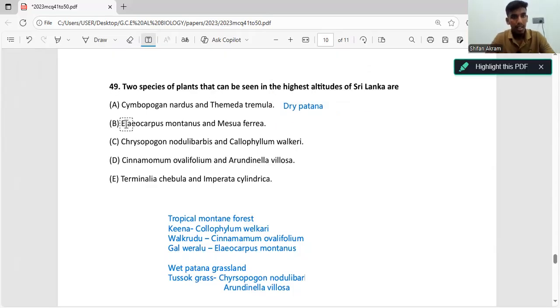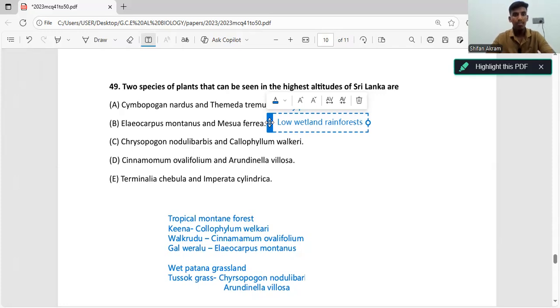Okay. Then we have Heliocarpus montanus and Mesua ferrea. Now Heliocarpus montanus belongs to tropical montane forest, you can see here. But Mesua ferrea doesn't belong to tropical montane forest; it belongs to lowland wet rainforest.